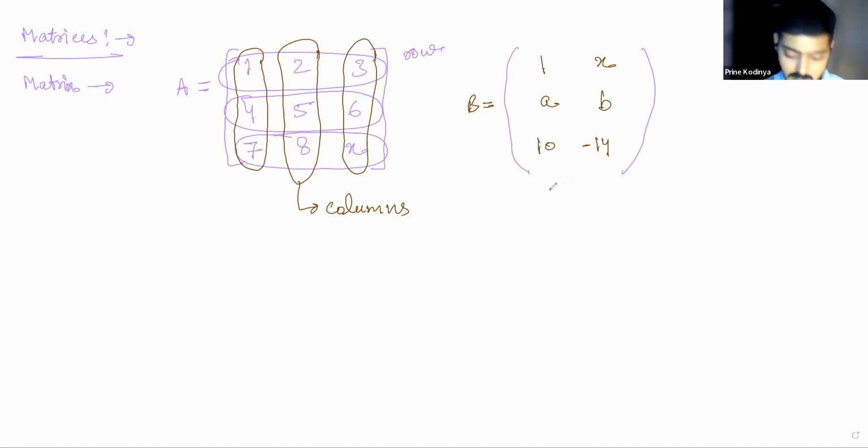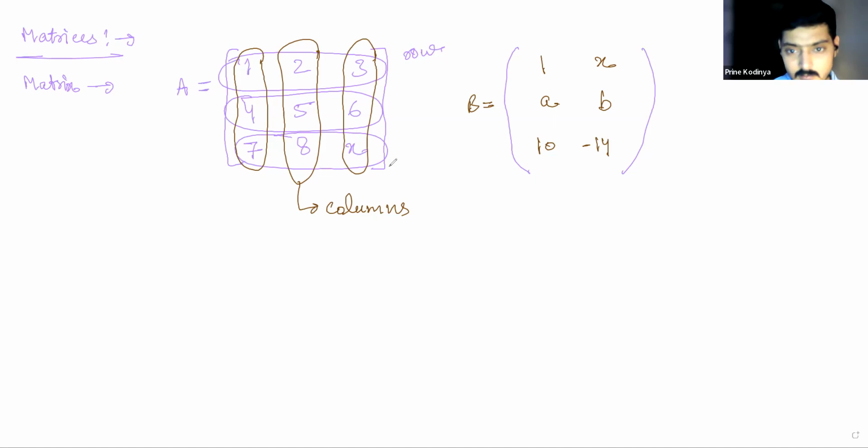Okay, and how many columns? 2, sir. 2. And column 1 contains? 1, A, 10. Right. Okay. So let's understand two more things. First of all, we'll call these entries which we are writing, 1, X, A, B, 10, minus 14, elements. So these are the elements of this matrix. There are 6 elements, right? And there are 3 rows and 2 columns.